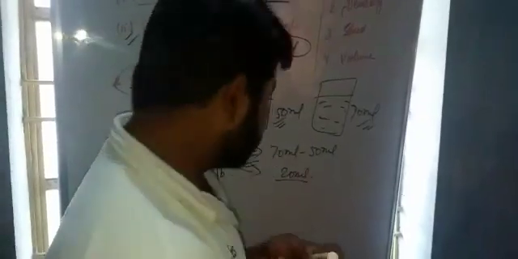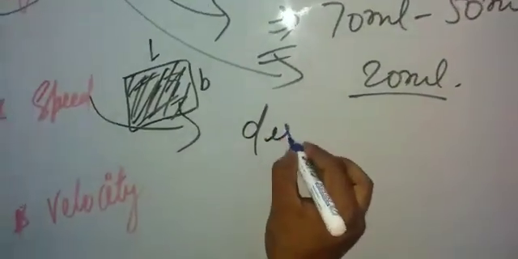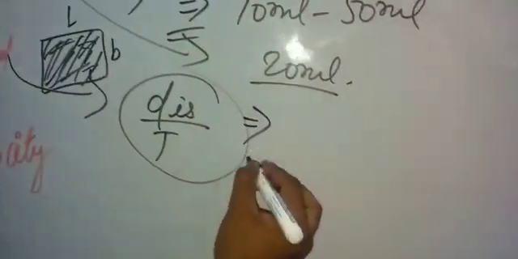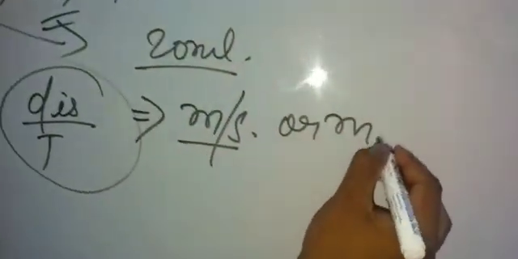Then the next topic is speed. What do you mean by speed? Distance per unit time is known as speed. The SI unit of speed is meter per second, or meter second inverse.